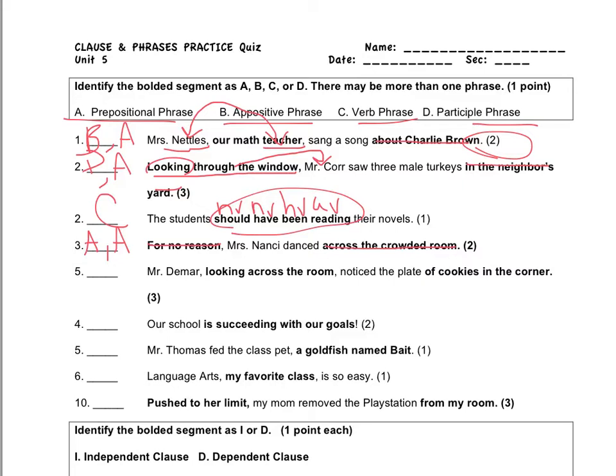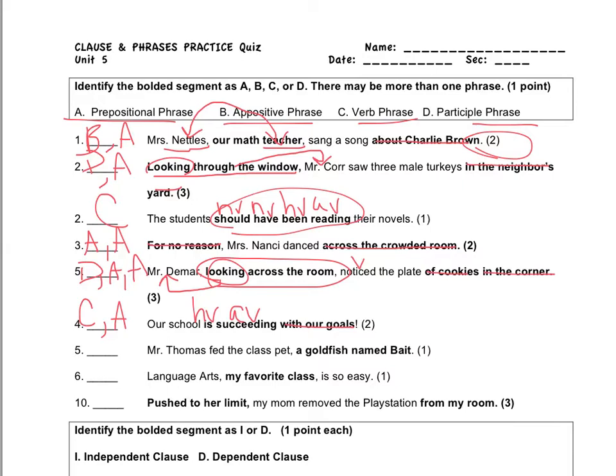Looking across the room is a phrase that begins with an ing verb. The whole phrase, looking across the room, is giving us more information about what Mr. Demar is doing, but looking is not the main verb in the sentence. The main verb is noticed. Therefore, this is a participle phrase, D. Of cookies is a prepositional phrase, A. And in the corner is a prepositional phrase, another A. Is succeeding, helping verb, action verb. So we do have a verb phrase, C, and with our goals is a prepositional phrase, A.